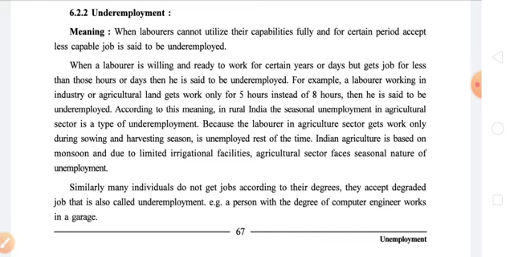So you are entitled to a minimum of 8 hours of work. But a laborer working in an industry, meaning any factory or organization, or in agricultural land, gets work only for 5 hours instead of 8 hours. Here we are talking about the laborers and not the owners or the employer.